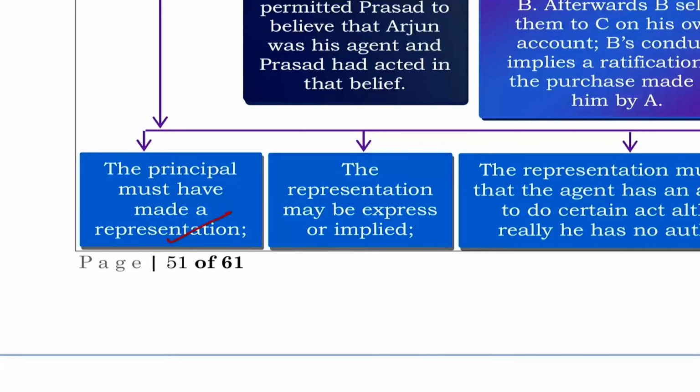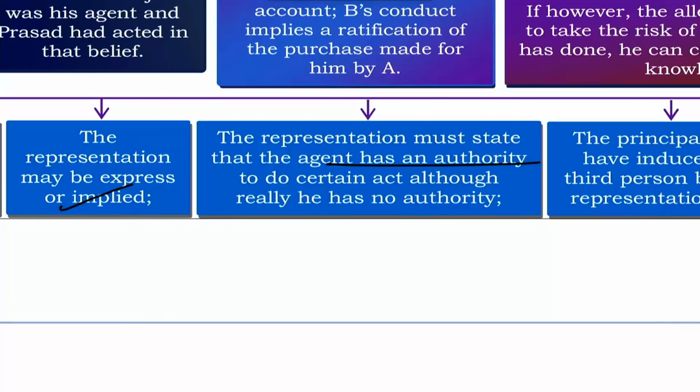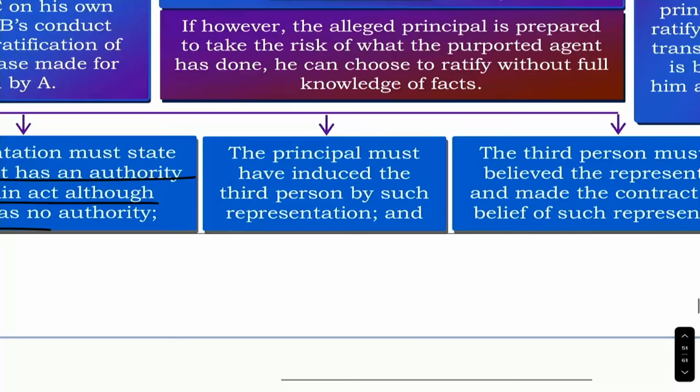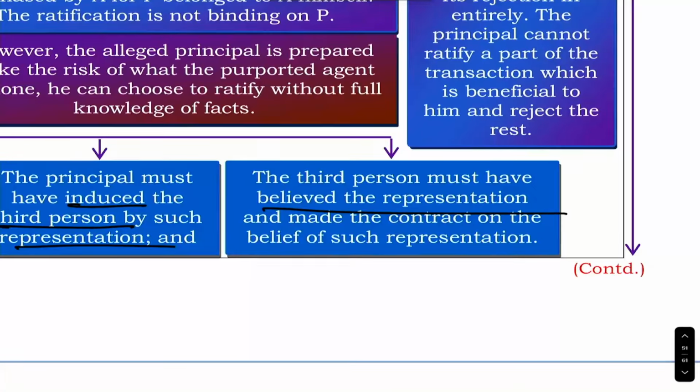Principal must have made a representation. In my example, Mr. A is always making a representation. That representation can be expressed or implied. The representation must state that the agent has an authority to do certain things. Always he's telling that you wanted to buy from B, you wanted to sell to B. Now you are acting as if B can do the act of buying and selling on your behalf. The principal must have induced, means forced, the third person by such representation. The third person believed in that representation and made a contract with that particular B. For that, A will become liable because B has become an agent by estoppel.